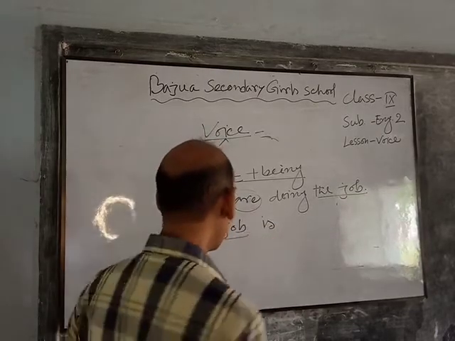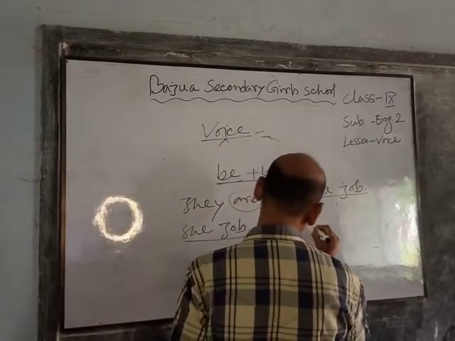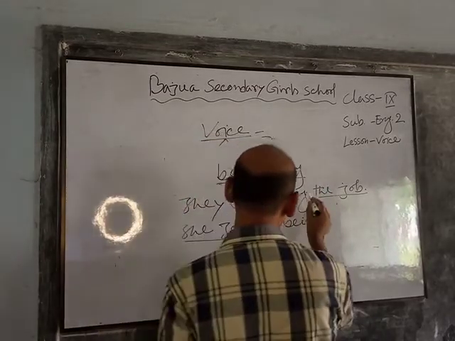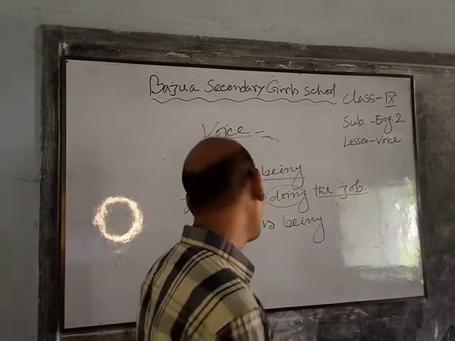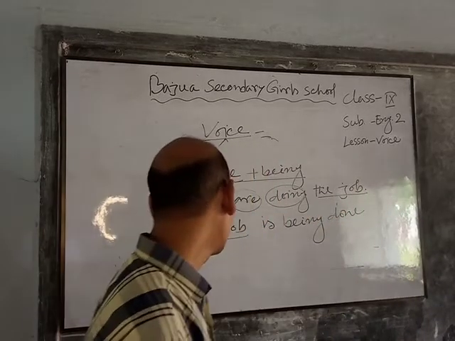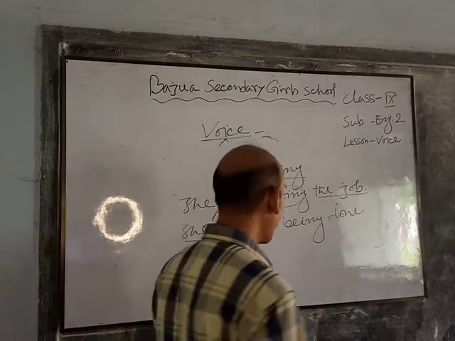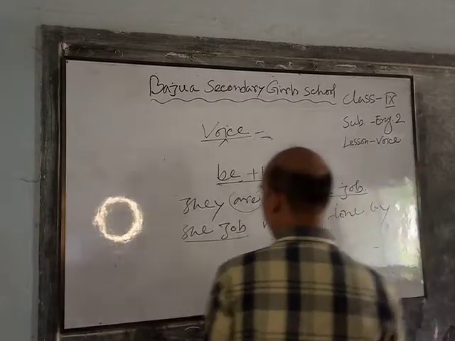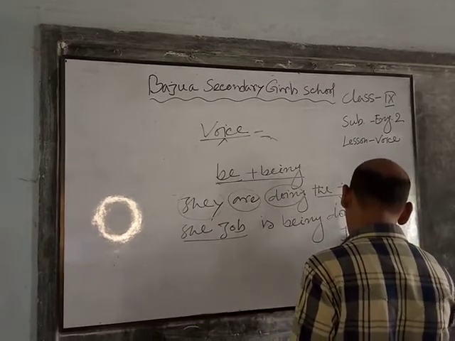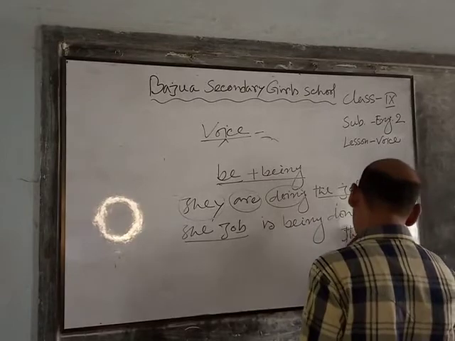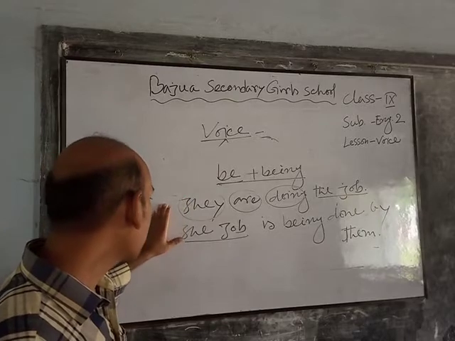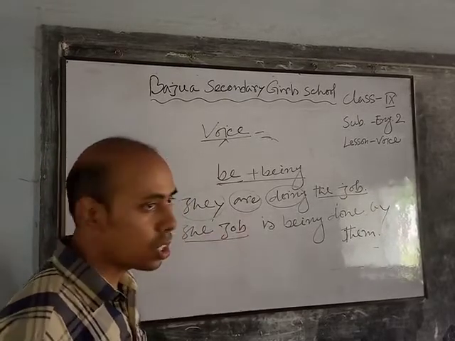This is the verb. Now being. The job is being, then the past participle form of the main verb. So do, did, done. The job is being done by plus the objective form of the subject. So this is them. In present continuous tense, we can change active voice to passive in this way.